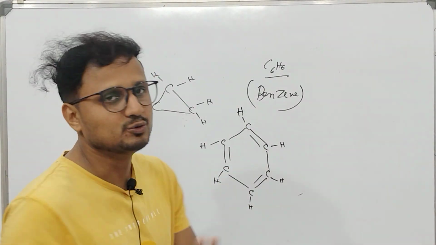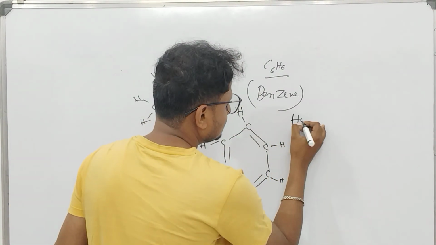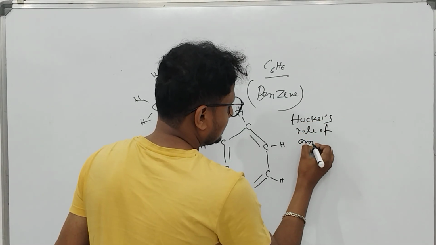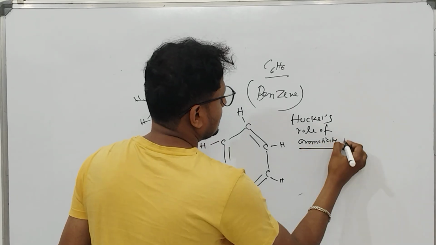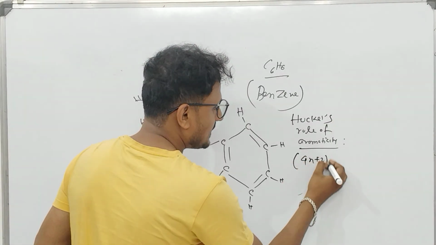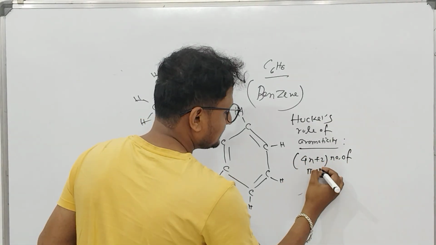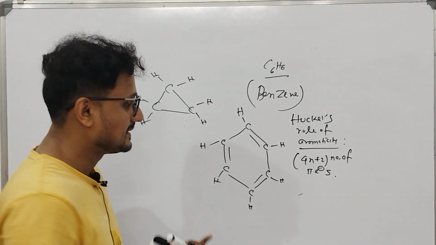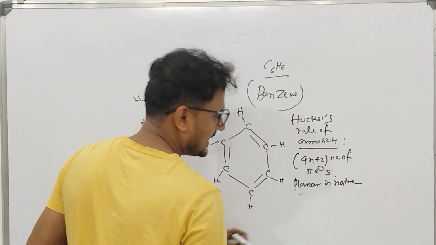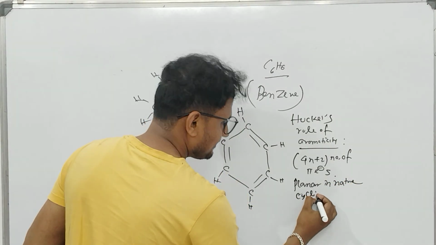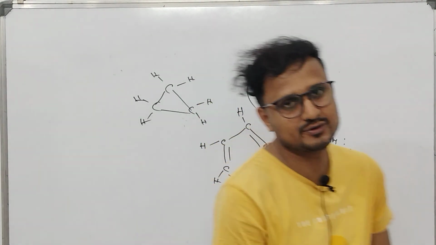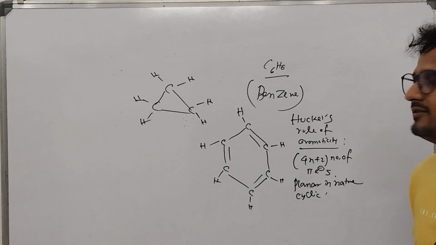Okay, let me tell you the rule. A scientist was there whose name was Huckel. According to him, any compound which has 4n plus 2 number of pi electrons, planar in nature and cyclic, can be called aromatic. But this is not part of your syllabus. You'll be learning all this in class 11 and 12.